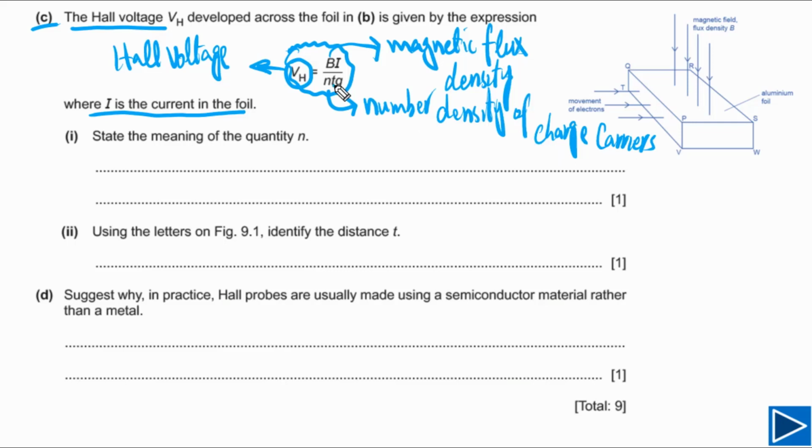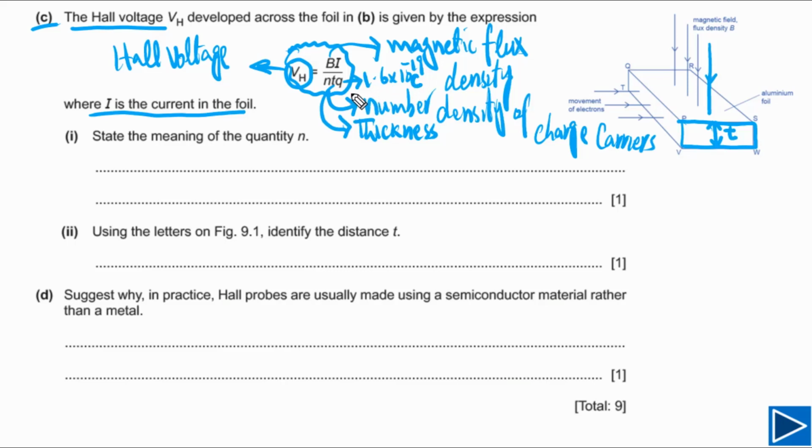We can write down t here. This is the thickness, t for thickness. This is the thickness of the side through which magnetic field is passing. For example, in this case, this is our magnetic field, and the magnetic field is passing through this side. So t is the thickness of this side. And q is the charge on a single electron. This is a constant, 1.6 times 10 to the negative 19 coulomb.